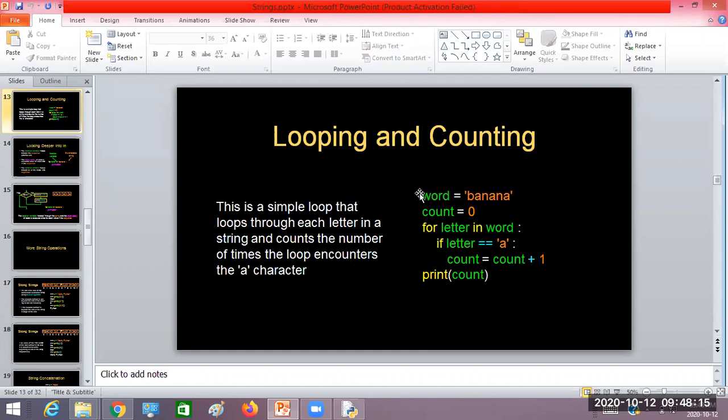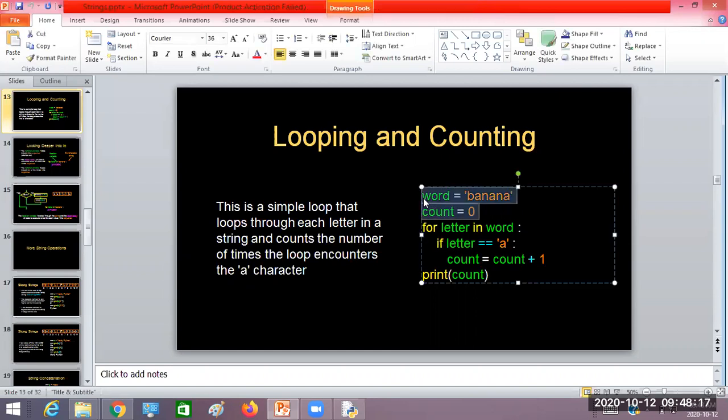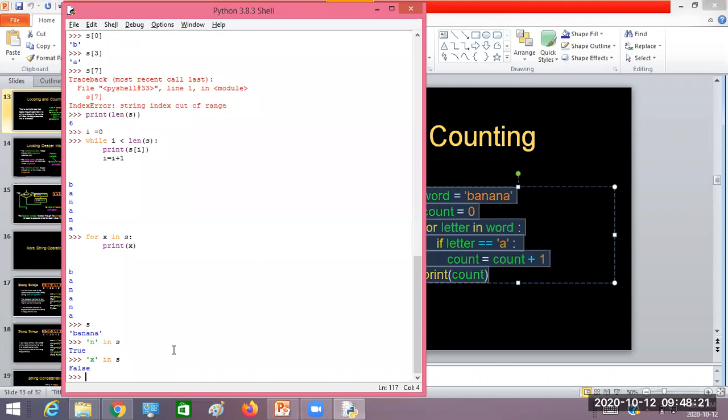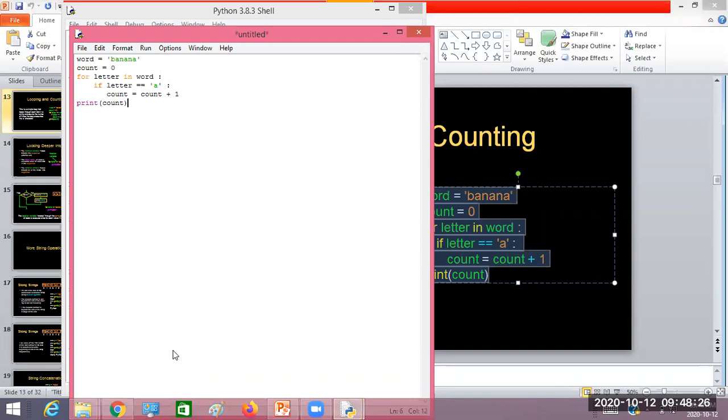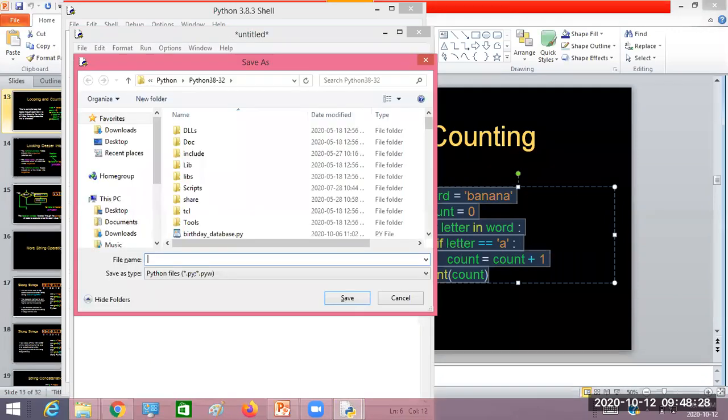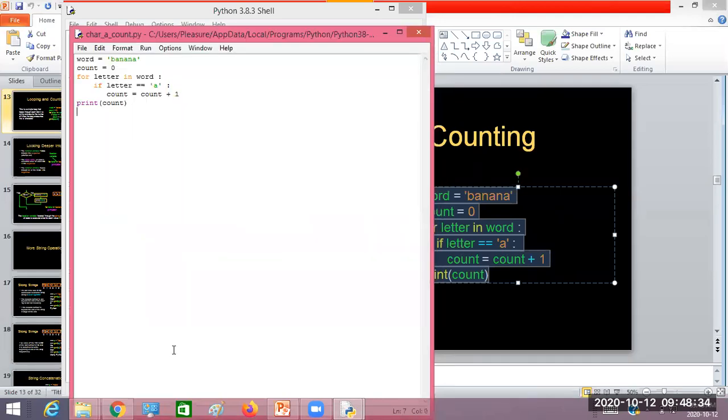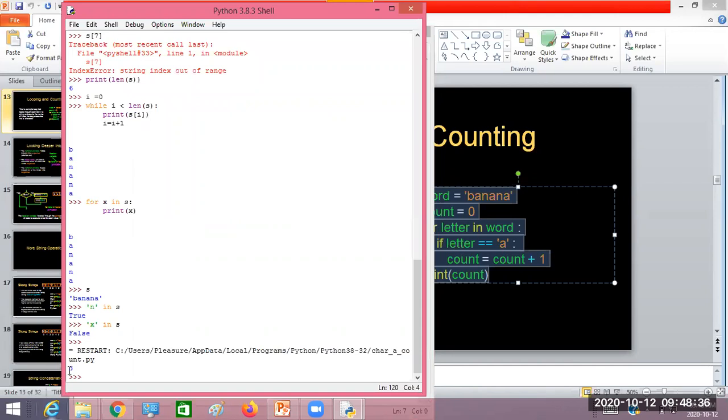When I execute this entire code, I'm going to get the count of occurrences of letter a. Just copy this code, save it as char a count, and run it. Now look here, 3. Since a has occurred 3 times in banana, it has displayed 3.